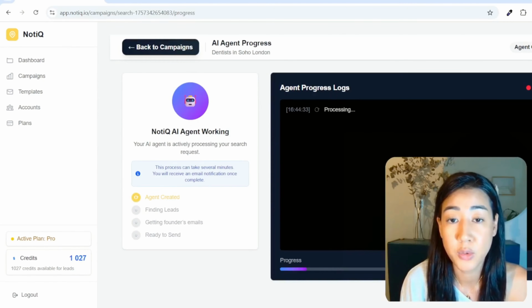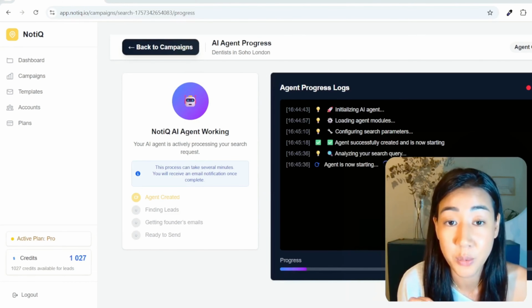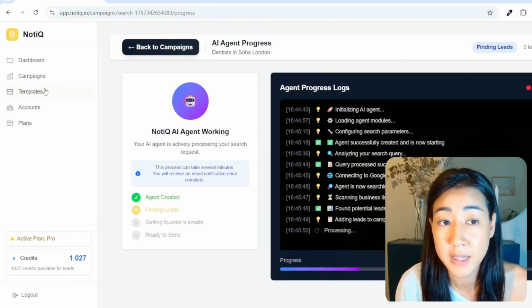So here you're going to be able to follow all of the agent's process. Here you can see that we can follow the process that the agent is working for us, and here are the different steps that we are walking through right now. And while we are letting the agent work for us, we're going to go to templates.